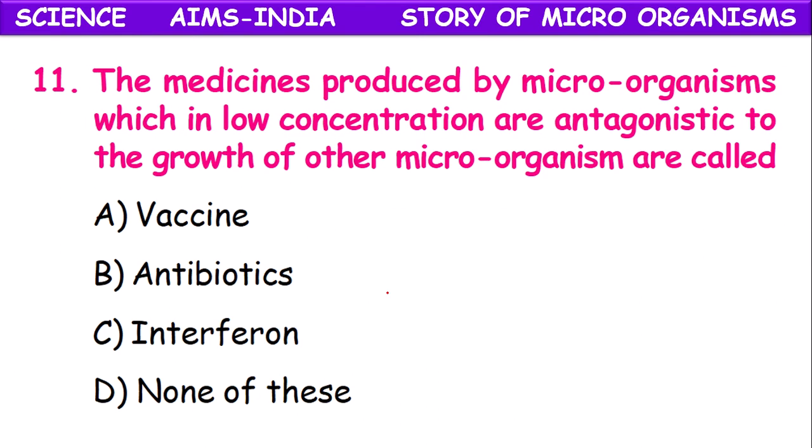The medicines produced by microorganisms which in low concentration are antagonistic to the growth of other microorganisms are called vaccine, antibiotics, interferon, none of these. It is antibiotics. They are produced from microorganisms and they act against microorganisms. These antibiotics may be produced from either fungi or bacteria.